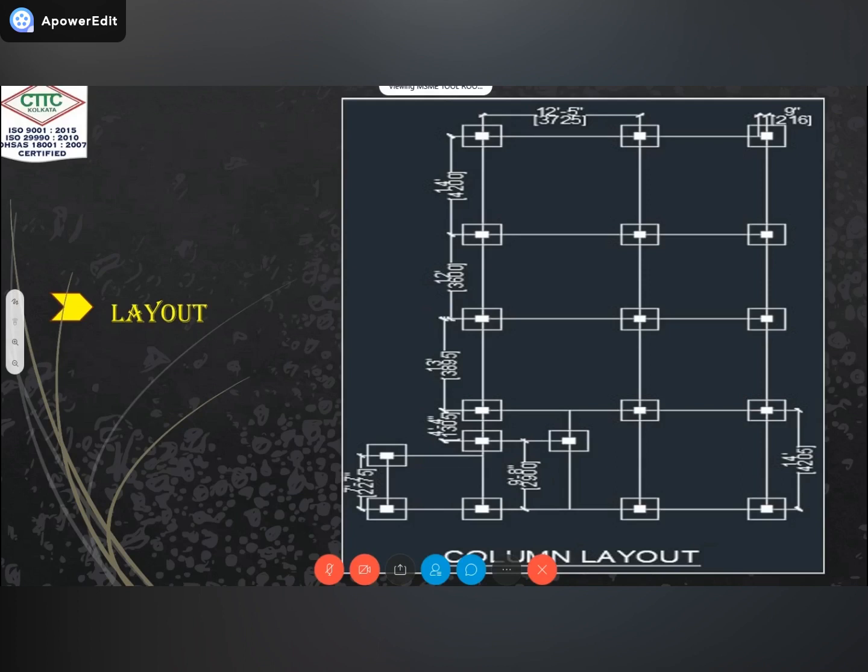Each and every center point gives the maximum load. So we will transfer our maximum load from the top to the bottom. That means we start from the top and complete up to the foundation. We will transfer the whole building load to the foundation, and the foundation transfers that load to the soil. So this is the process we follow for our layout. This layout drawing is also known as a working drawing. Through this drawing, we will work on our site. So this is called layout.